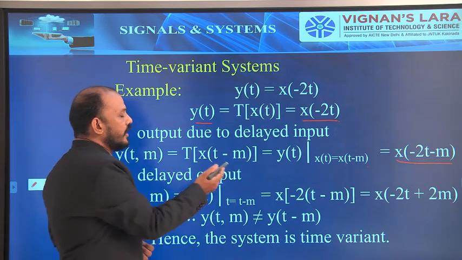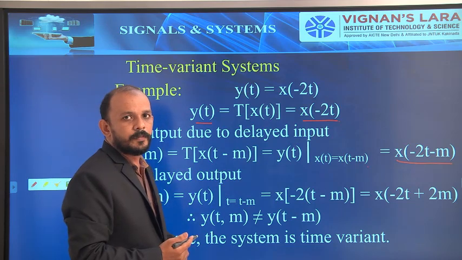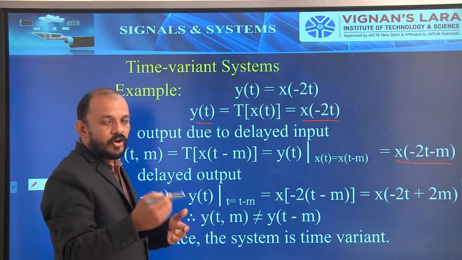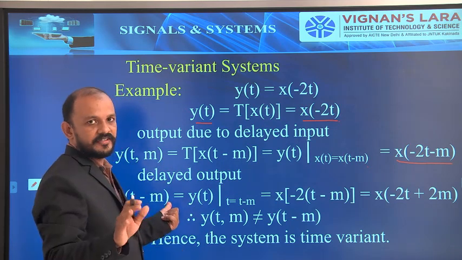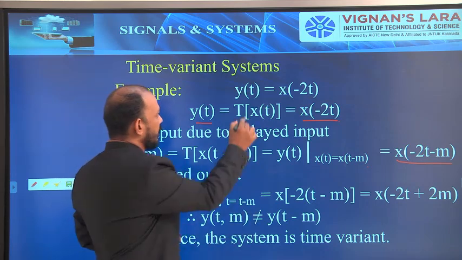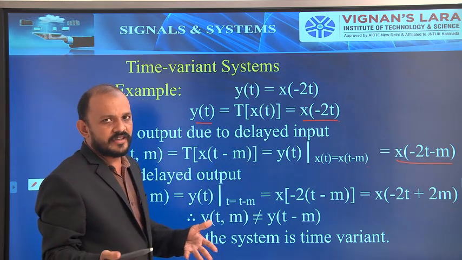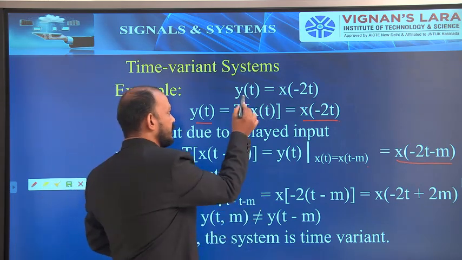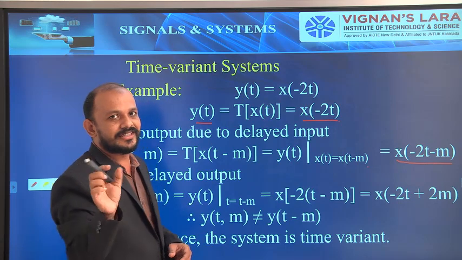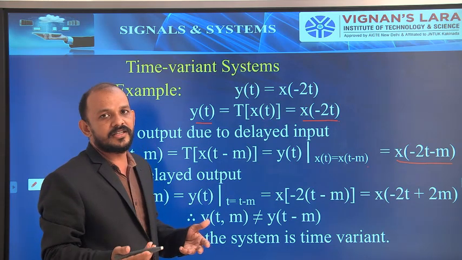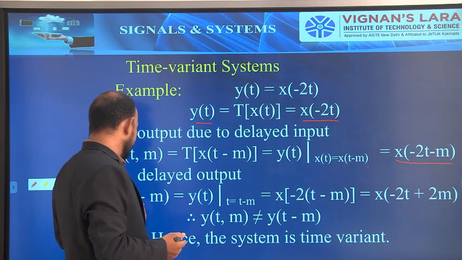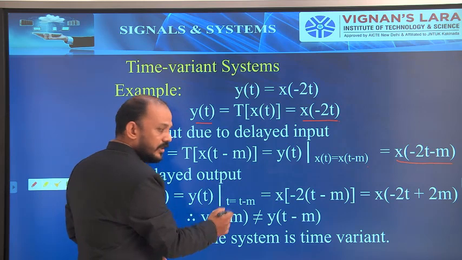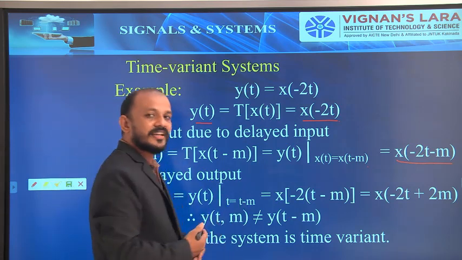Now coming to the delayed output. This is very easy. Already I know the output, and that should be delayed. So the delayed output is represented with y of t minus m. What is y of t? This one. So I need y of t minus m. In place of t, I have to substitute t minus m. Wherever there is a t in y of t, I have to replace that t with t minus m. Then I get the delayed output.